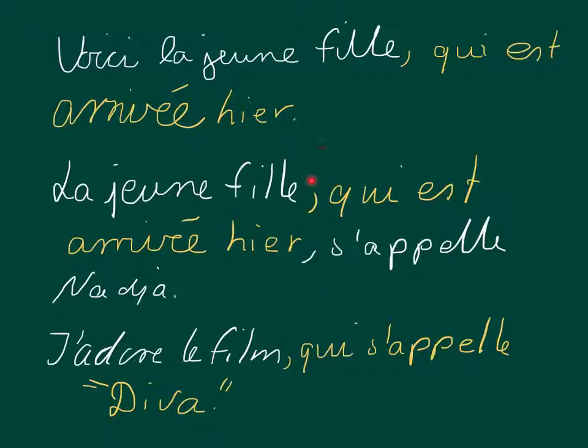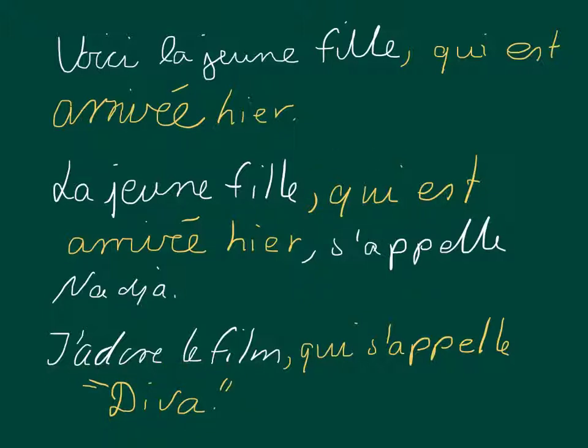So what you see is that a relative clause can be embedded, okay? And what you also see is that your relative clause comes right after the noun for which it gives more information. So you have la jeune fille, and then who is this young girl? Qui est arrivée hier, so it's your relative clause. But this sentence is incomplete. La jeune fille, where's the verb? Well, la jeune fille s'appelle Nadia. Okay, so you could potentially have two sentences here. La jeune fille s'appelle Nadia. La jeune fille est arrivée hier, and you link them by using that key.